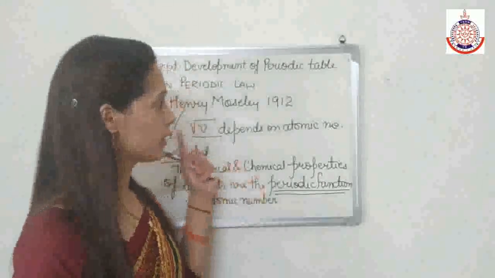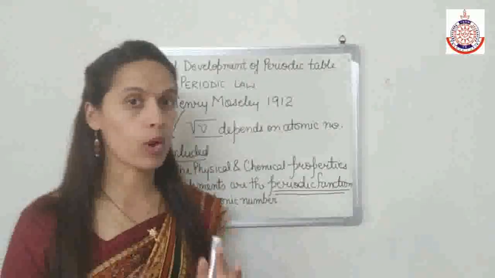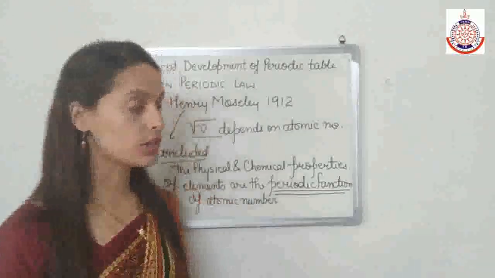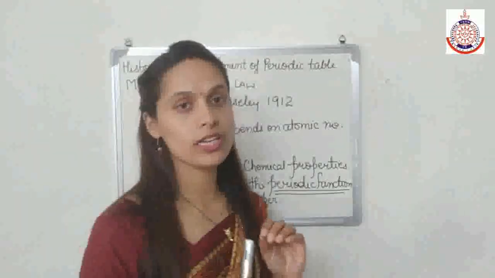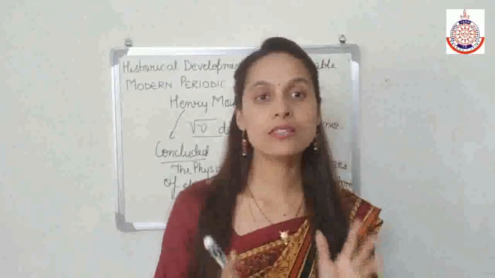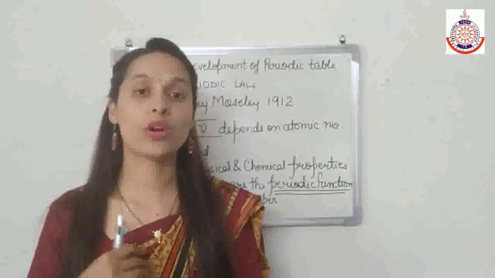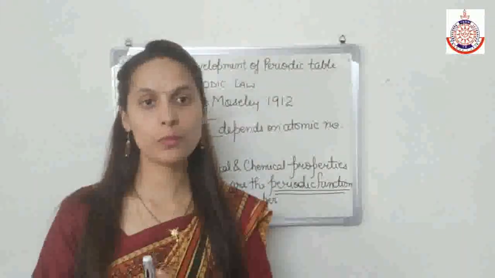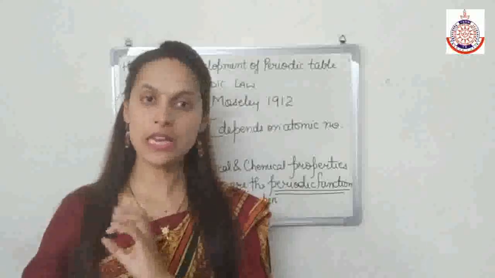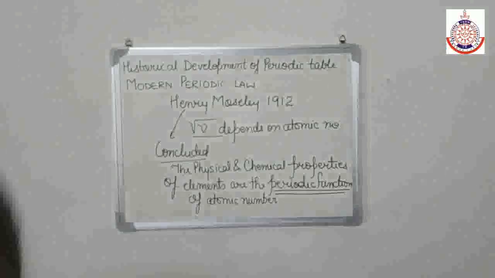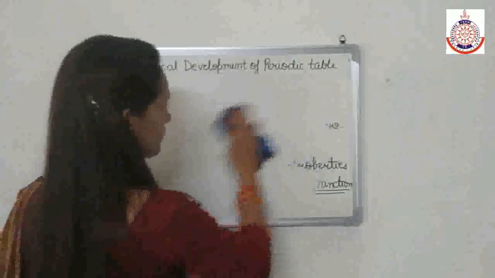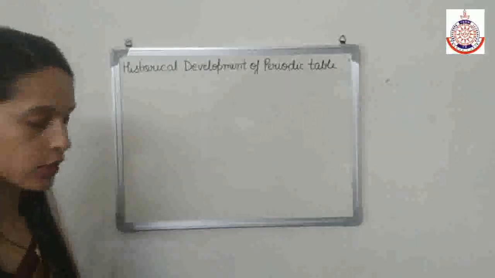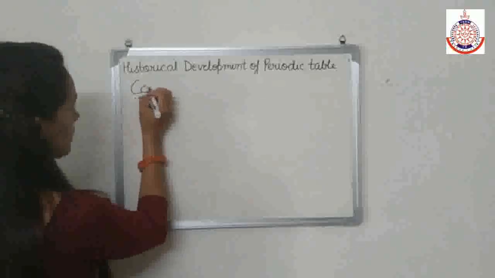Now when the modern periodic table was discovered on the basis of the modern periodic law, on that periodic table we get to know what is the cause of the periodicity, or what is the cause of the repetition of the properties after a certain interval. So we will study here the cause of periodicity. I hope periodicity is clear to you.